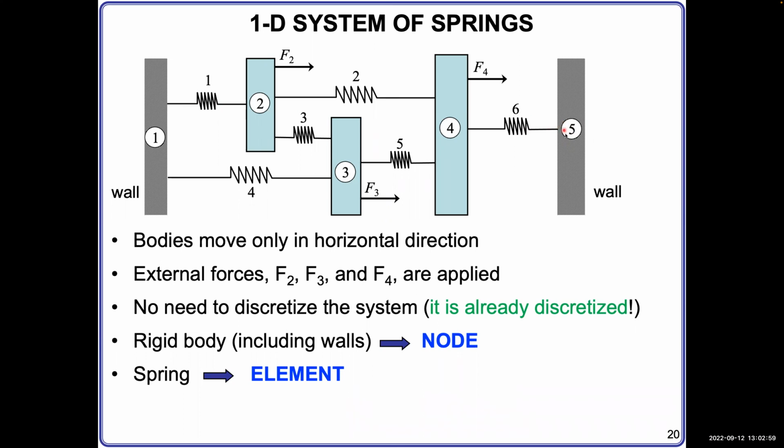So what is the force that those walls generate to react with those external forces? I mean, external with respect to this wall. In the whole system, this force is generated internally in spring number 6. Over the whole system, external force is only F2, F3, and F4. So there are also forces generated by those walls to keep balance with the spring force.